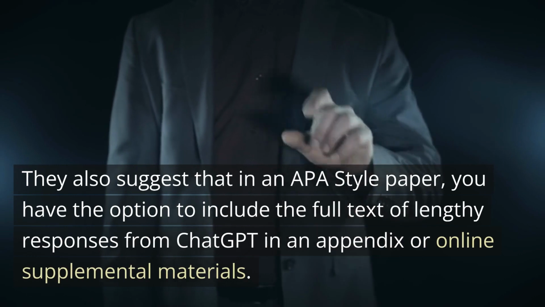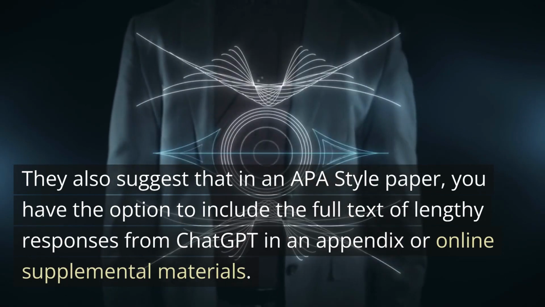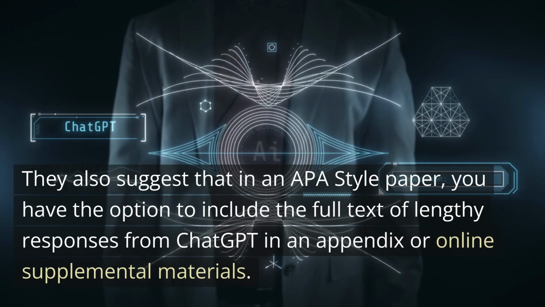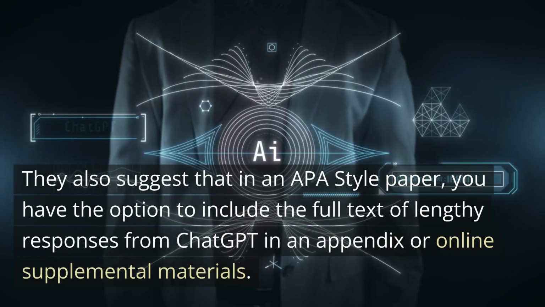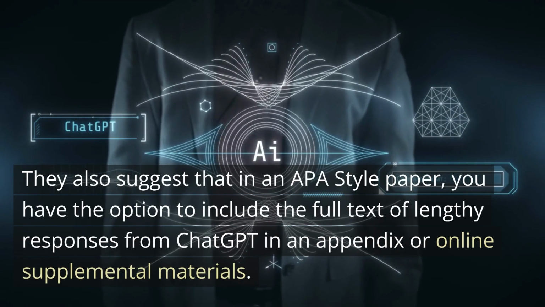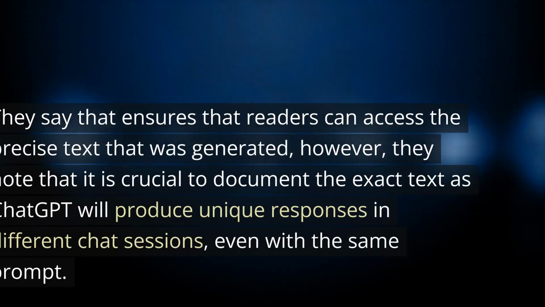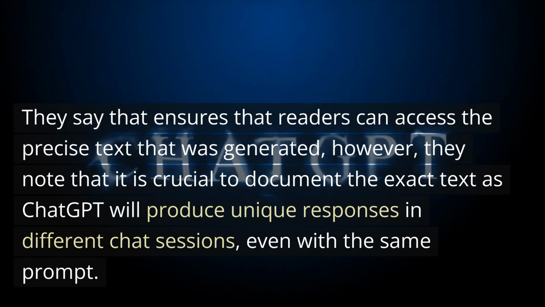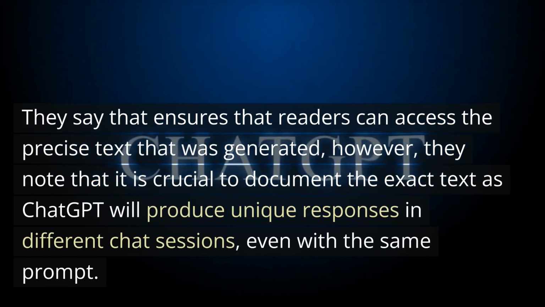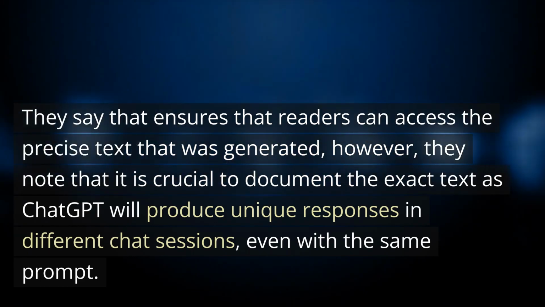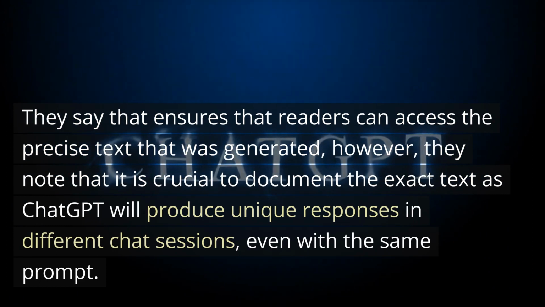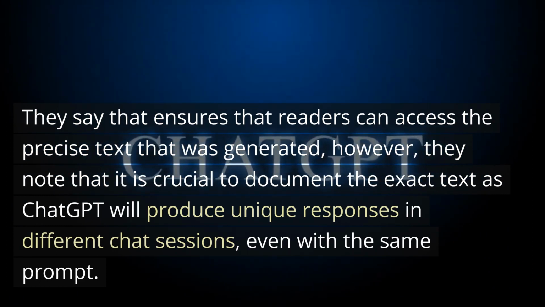They also suggest that in an APA-style paper, you have the option to include the full text of lengthy responses from ChatGPT in an appendix or online supplemental materials. They say that ensures that readers can access the precise text that was generated. However, they note that it is crucial to document the exact text, as ChatGPT will produce unique responses in different chat sessions, even with the same prompt.